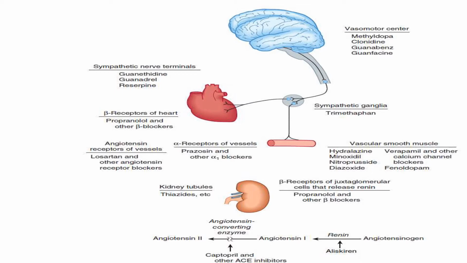Now again, there is a role of angiotensin 2 in the development of increased blood pressure. Basically, angiotensinogen is acted upon by renin and gets converted to angiotensin 1, which gets converted to angiotensin 2. This is done by the enzyme ACE, that is angiotensin converting enzyme, which is responsible for this conversion. ACE inhibitors block this conversion, and thereby the formation of angiotensin 2 is decreased.